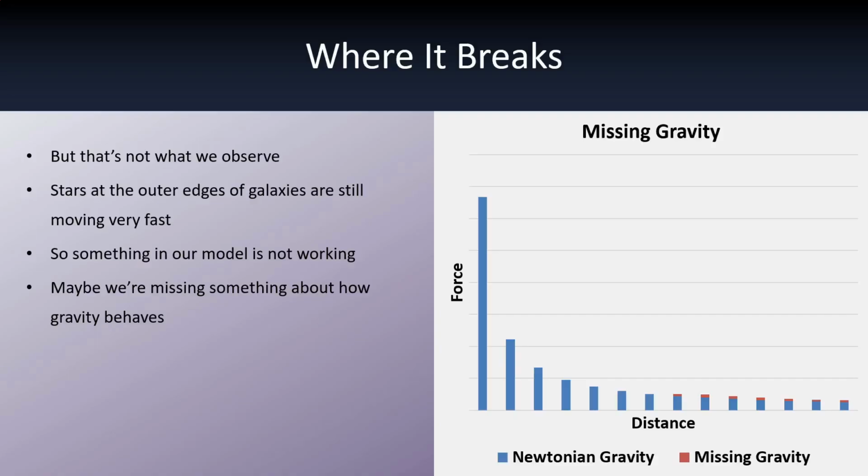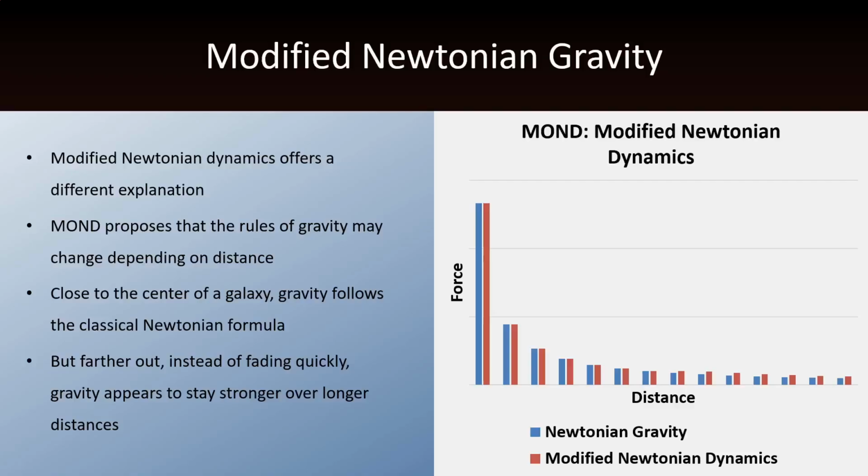Where it breaks. But that's not what we observe. Stars at the outer edges of galaxies are still moving very fast. Much faster than Newtonian gravity predicts. The expected drop-off in gravity doesn't match what we see. So something in our model is not working. Either we're missing mass, or maybe we're missing something about how gravity behaves.